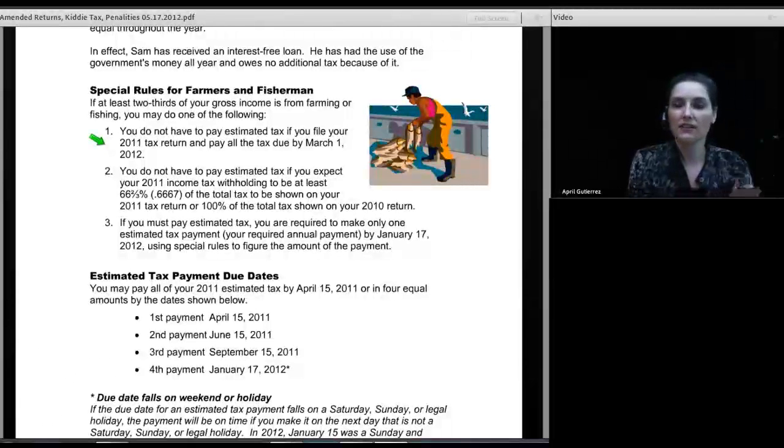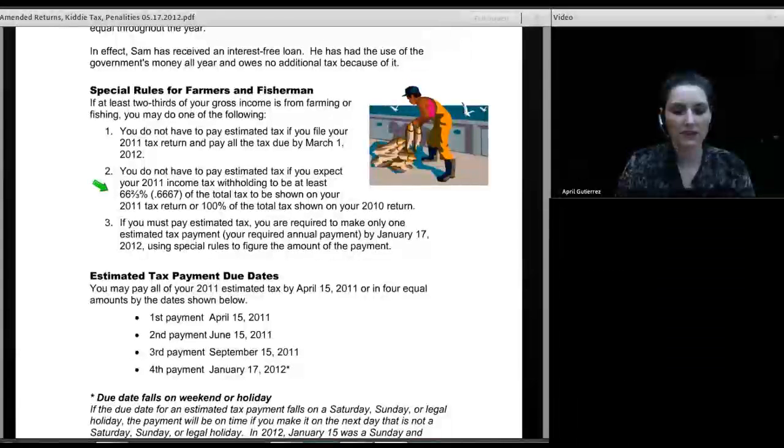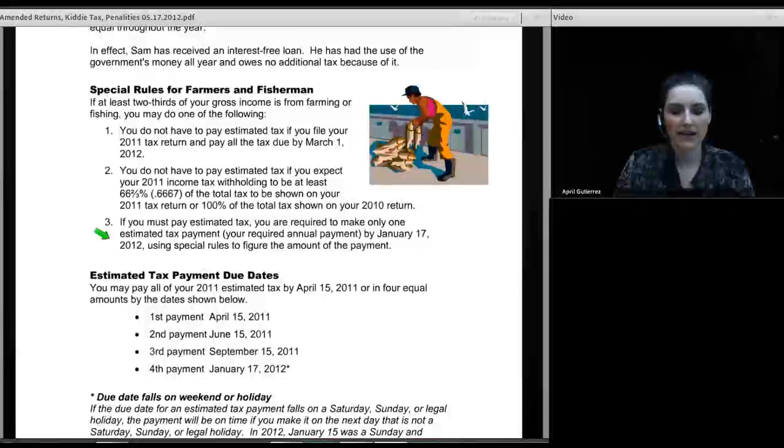And if you get in and get all of your tax return done and filed and paid by March 1st, you're good to go. Also, you do not have to pay estimated tax if you expect your 2011 income tax withholding to be at least 66 2/3 of the total tax to be shown on your 2011 return, or 100% of the tax shown on your 2010 return. If you must pay estimated tax, you're required to make only one estimated payment by January 17, using special rules to figure that amount. So farmers could avoid all of the estimated tax payments except the final one. They need to make that timely.